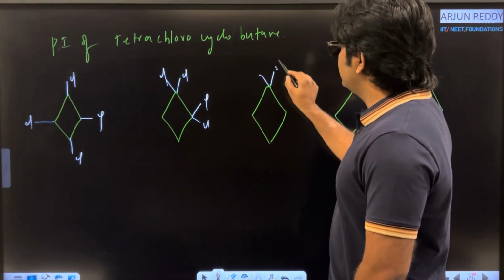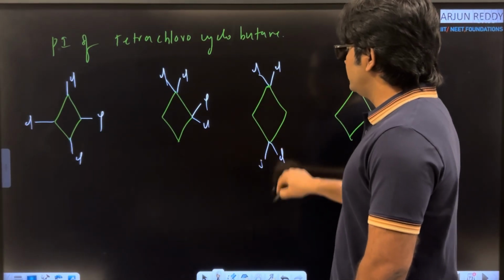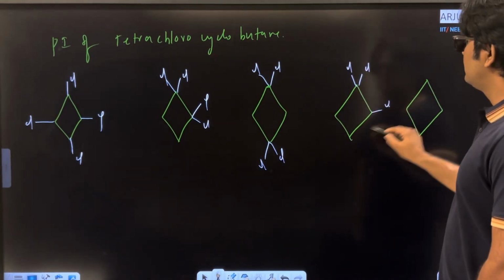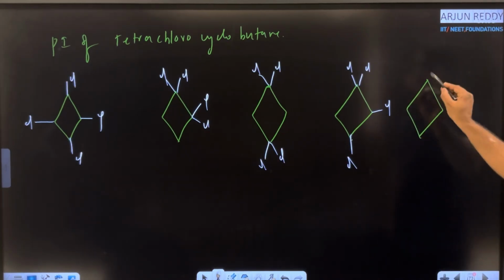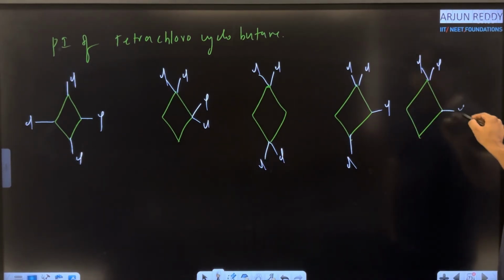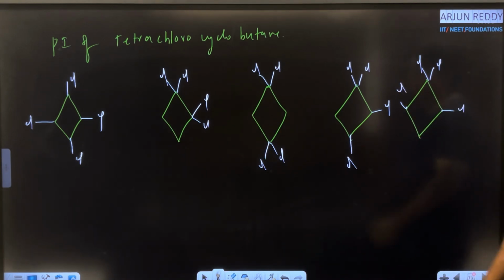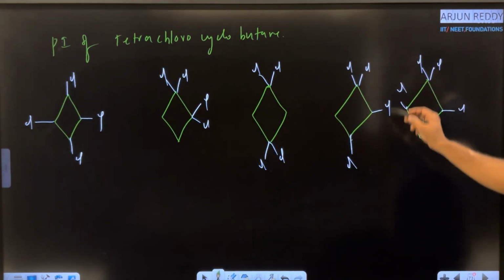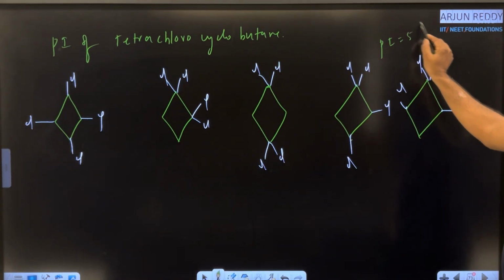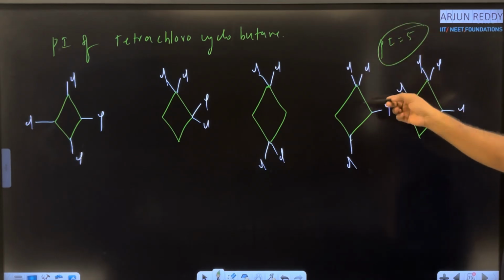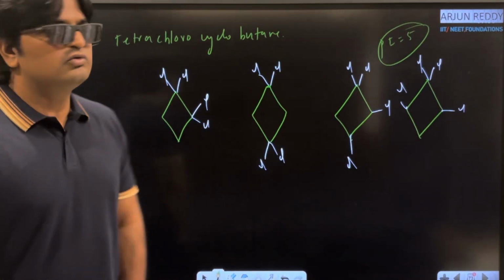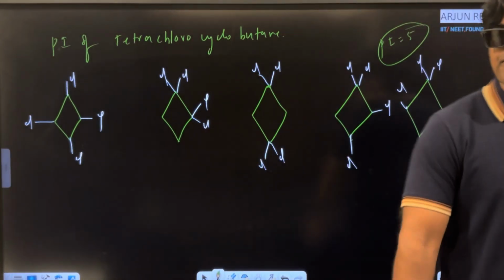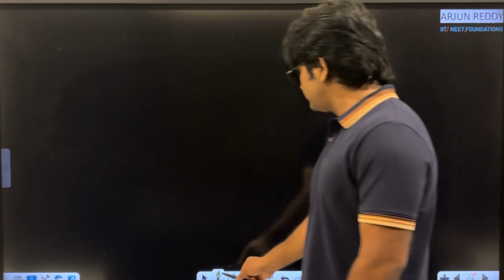And I am changing the position like this, chlorine. Again here chlorine and chlorine. Another possibility, chlorine and chlorine. Here chlorine and chlorine. Last one, 1 chlorine here, another chlorine here. These are the possibilities. Even you can verify, no problem. Here number of positional isomers equals 5. Okay.